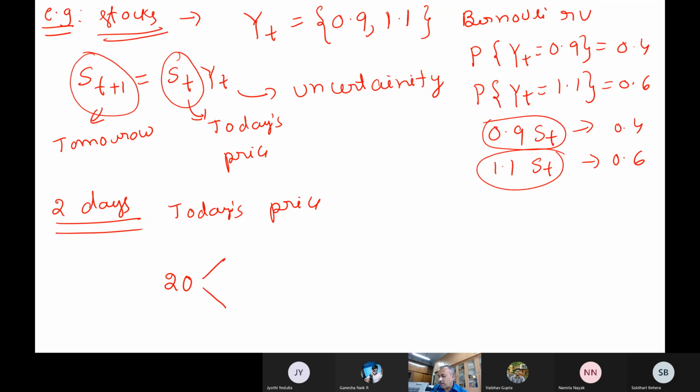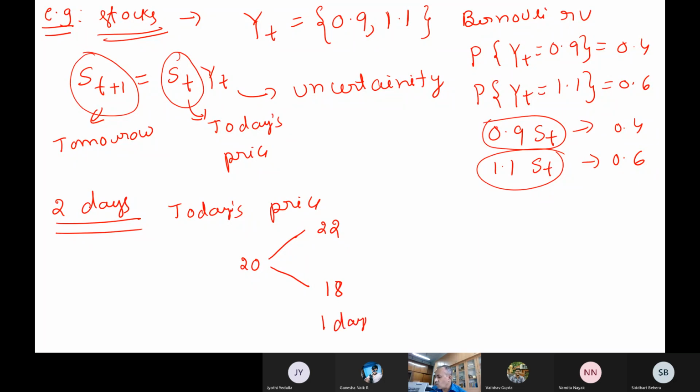Now tomorrow, if I invest for 1 day, how much can your 20 rupees become? What is the possibility? Your 20 rupees can become 18 or 22. That is 1.1 times this one and 0.9 times. So it can become 22 or 18. This is for 1 day.